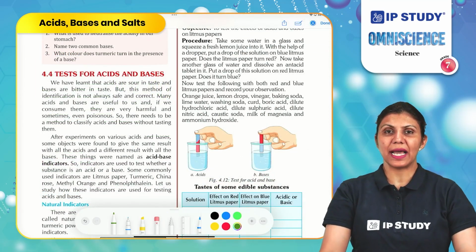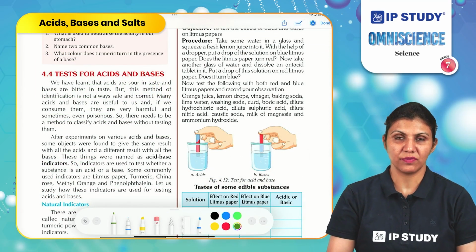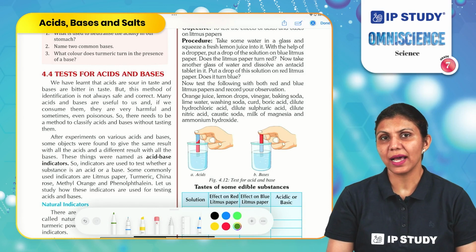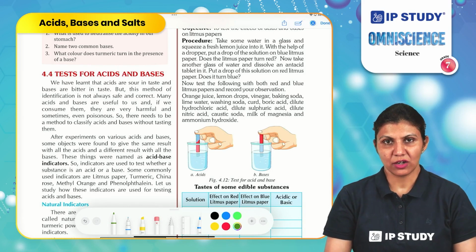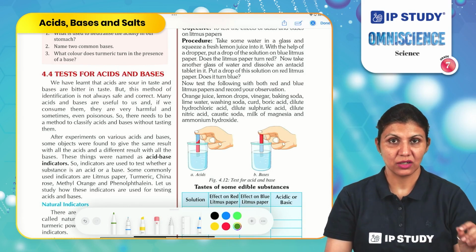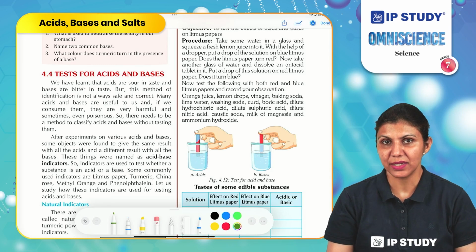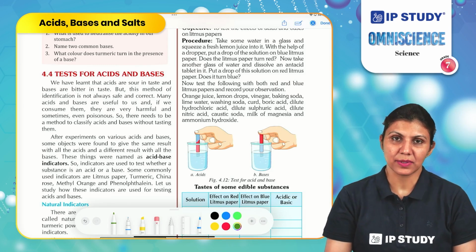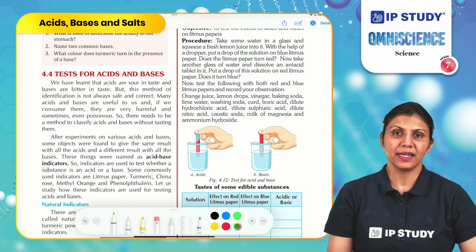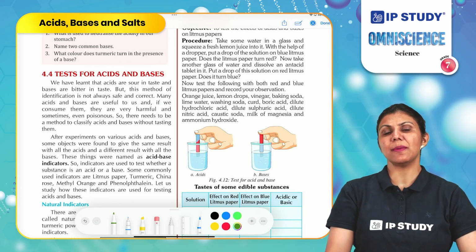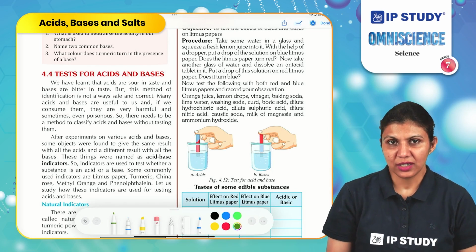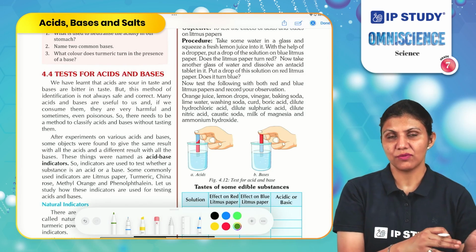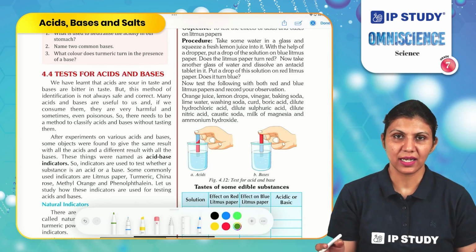As we know that acids and bases can be corrosive, these can harm us. We cannot rely on the test of taste or touch for identifying acids and bases every time. So what we can use here is indicator substances. What are these indicators? An indicator is a substance which differentiates an acid from a base by changing its color.